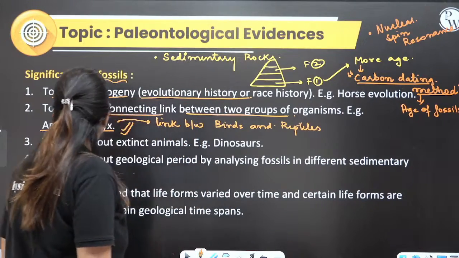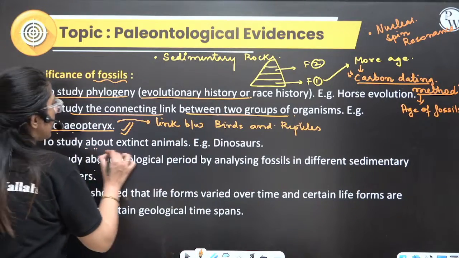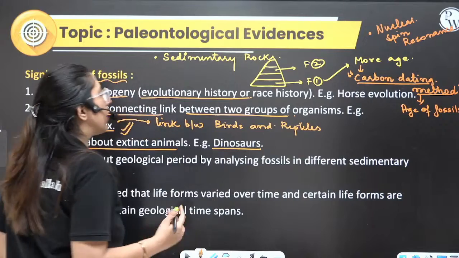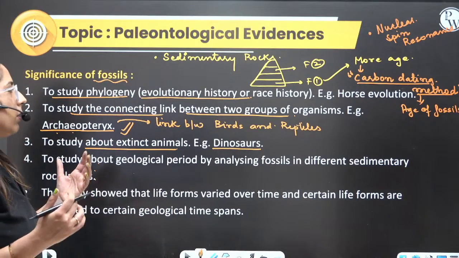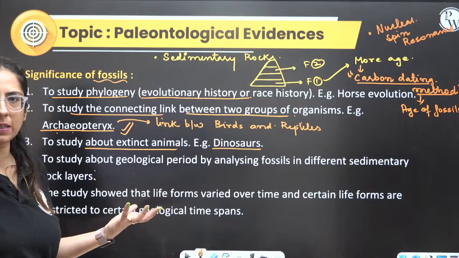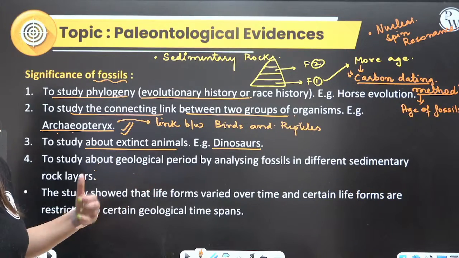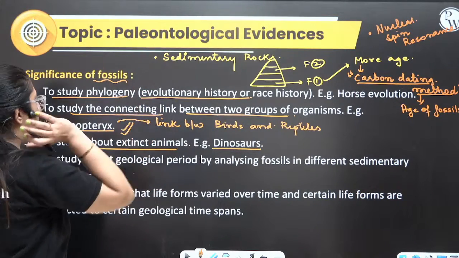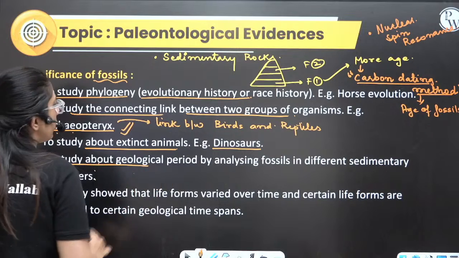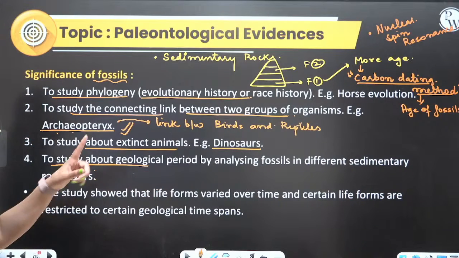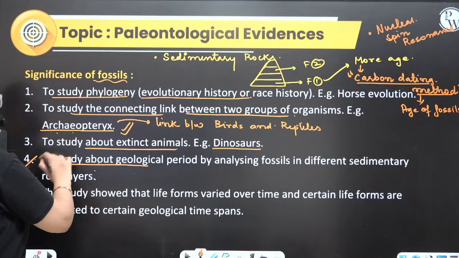Okay, that is fine. Now, to study extinct animals: today we know a dinosaur used to exist, but these organisms were present in some particular time period, and now they do not exist. We got to know about them through their paleontology. We also study the geological period by analyzing the fossils of the sedimentary rock layers. This you only told me.